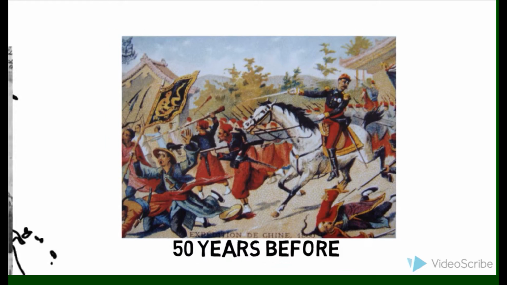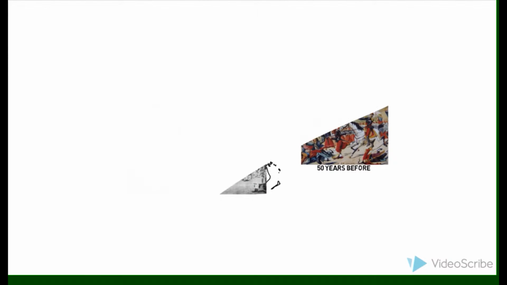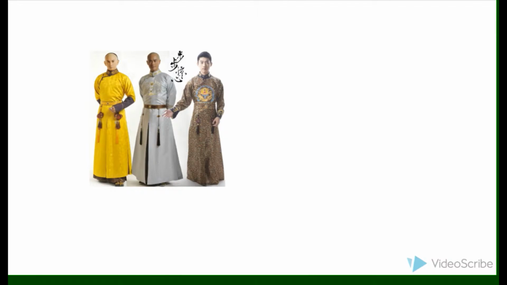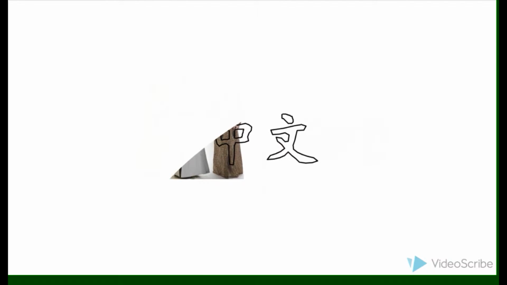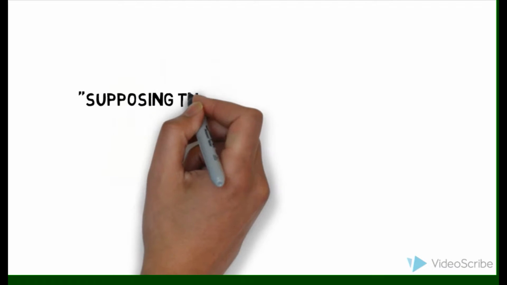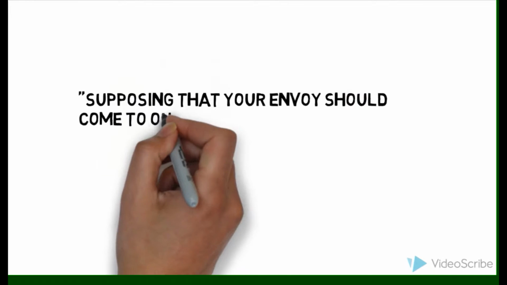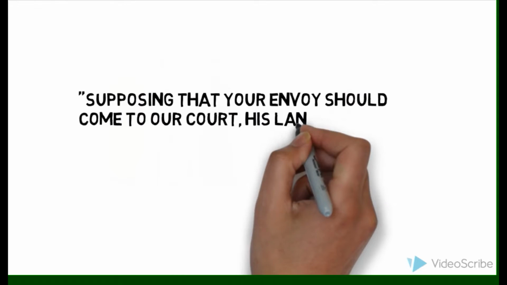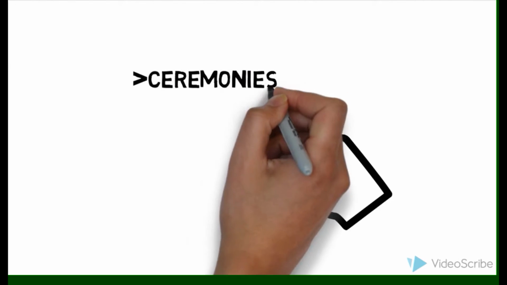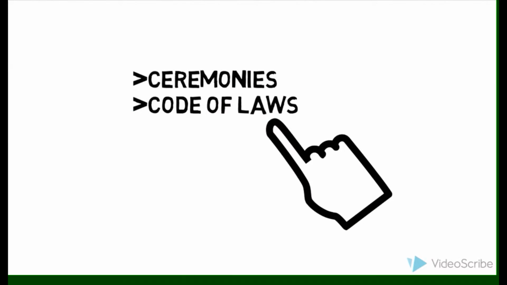Cultural differences included the language barrier, though that served as only a little problem to the king and emperor. Dress was also seen as an issue for cultural difference, pointed out in this following excerpt. "Suppose that your envoy should come to our court. His language and national dress differ from that of our people, and there would be no place in which to bestow him." Qianlong also points out in his letter that "our ceremonies and code of laws differ so completely from your own," showing massive political and social differences between the two nations.